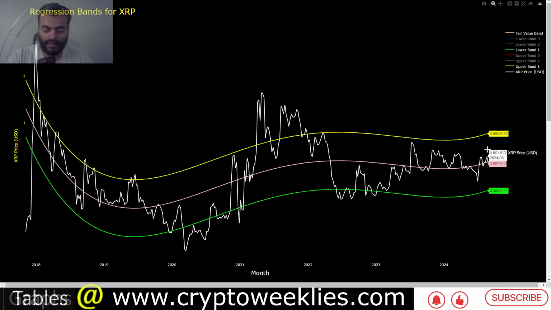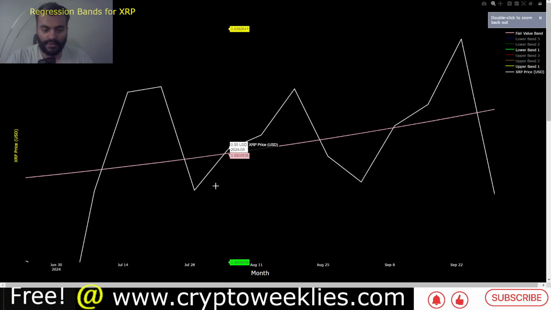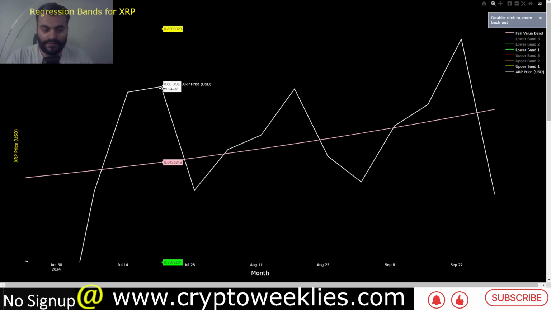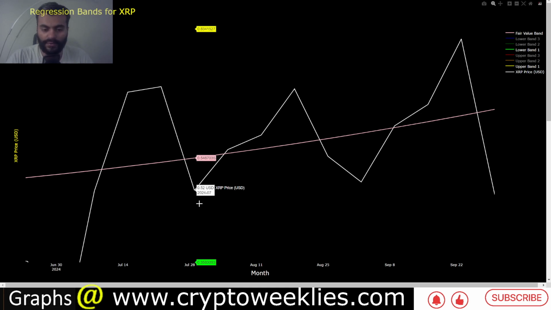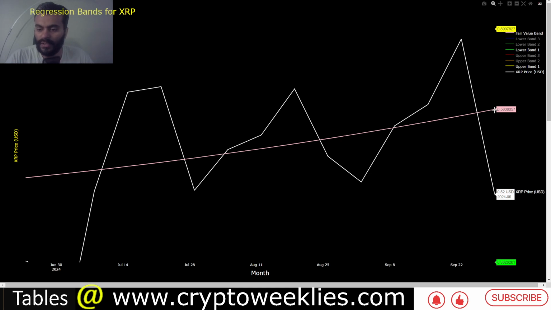Right now we are in a range bound market. The range, for XRP, is around the fair value at around 58 cents. Right now the price is lower than that, and you can see that the price has exhibited some tendency to deviate around the fair value. You can see it goes up slightly and then goes down, and then goes up and down since late July of 2024. If it were to go back up, the key level to watch is 58 cents. That would correspond to the fair value.